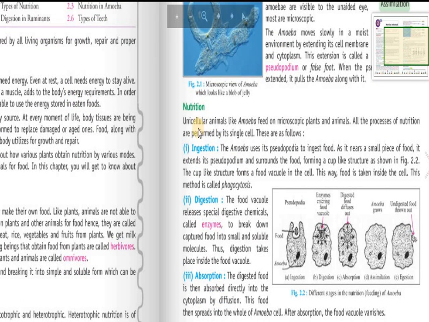Nutrition in amoeba. Unicellular animals like amoeba feed on microscopic plants and animals. All the processes of nutrition are performed by its single cell. These are: first part, ingestion. The amoeba uses its pseudopodia to ingest food. As it nears a small piece of food, it extends its pseudopodium and surrounds the food, forming a cup-like structure as shown in figure 2.2, like this.